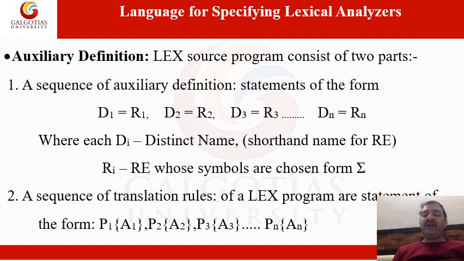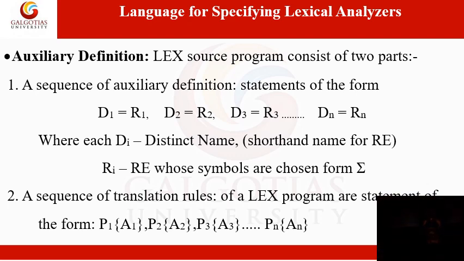Next is, every LEX source consists of two parts. The first one is a sequence of auxiliary definitions, and those auxiliary definition statements are in the form of D1 equal to R1. D1 stands for a distinct name. A distinct name is a short or shorthand name for a regular expression, and R1 stands for a regular expression whose symbols are chosen from sigma. So what is the sequence of auxiliary definitions? You can say D1 equal to R1, D2 equal to R2, D3 equal to R3, and so on up to Dn equal to Rn.